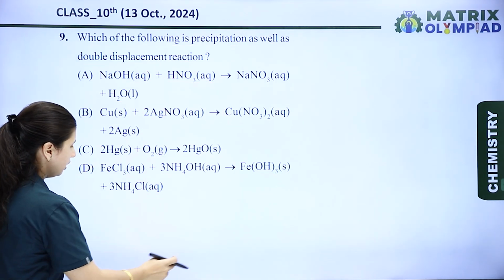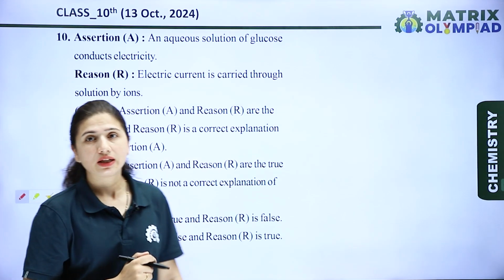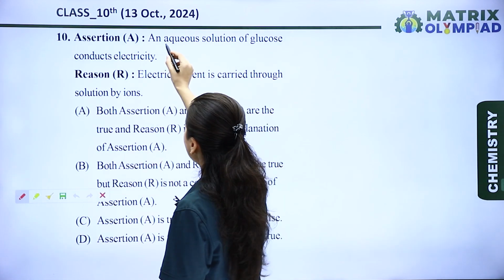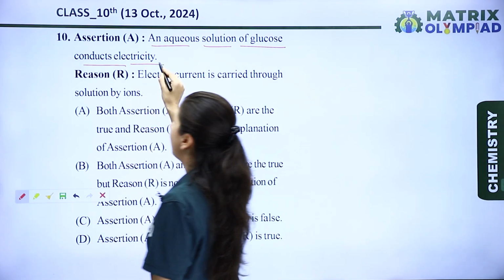Now let's see the next question, which is an assertion reason type question. Now let's see the statements. The assertion statement is: an aqueous solution of glucose conducts electricity.